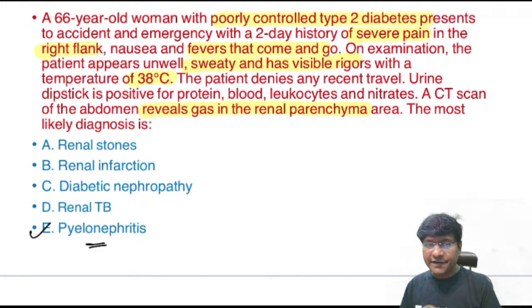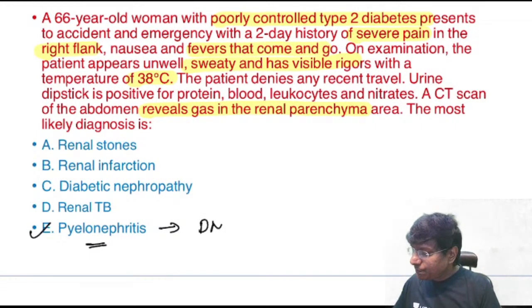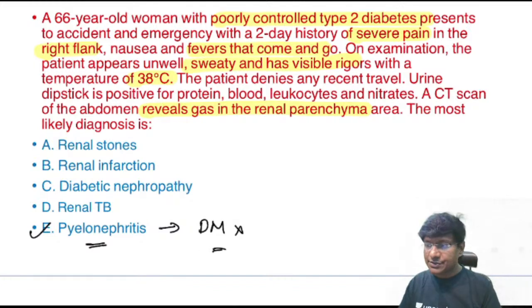Now, why pyelonephritis? I'll tell you. See, pyelonephritis is potentially a life-threatening disease that most commonly occurs due to gram-negative infection. And what is the risk factor in this individual to develop pyelonephritis, that is infection of the renal parenchyma? That is poorly controlled diabetes mellitus. That is the important risk factor.